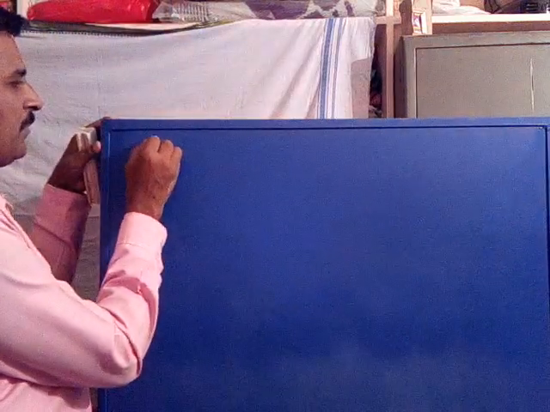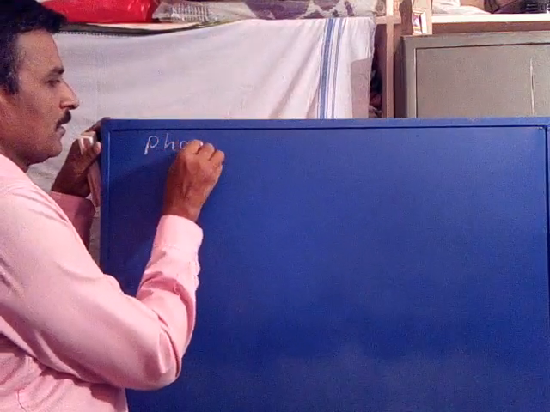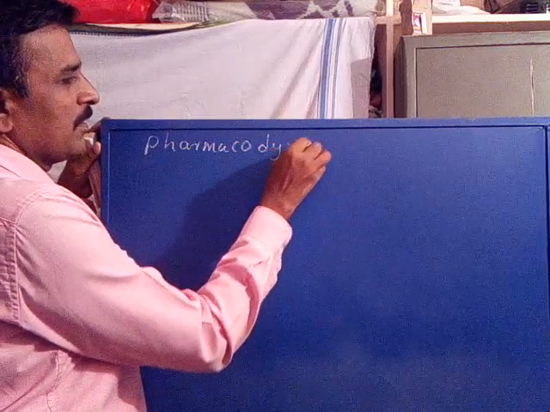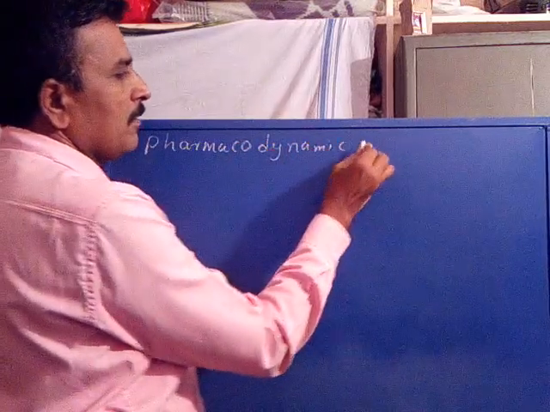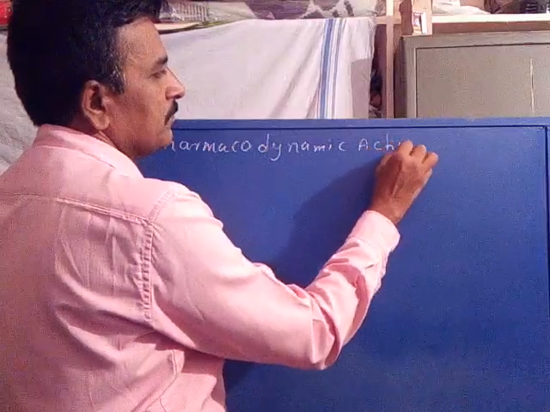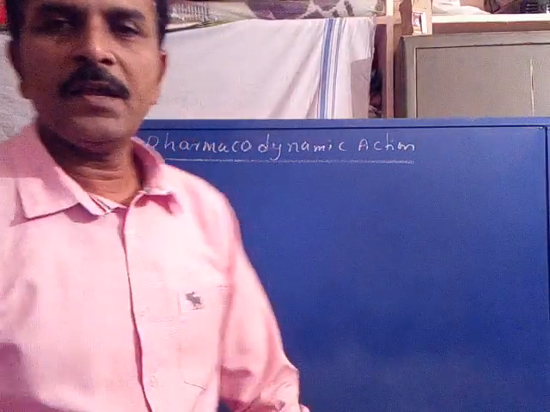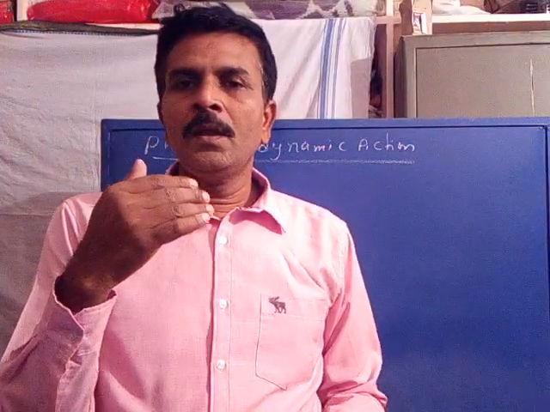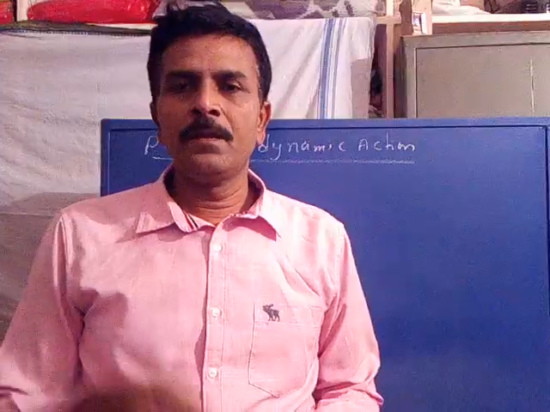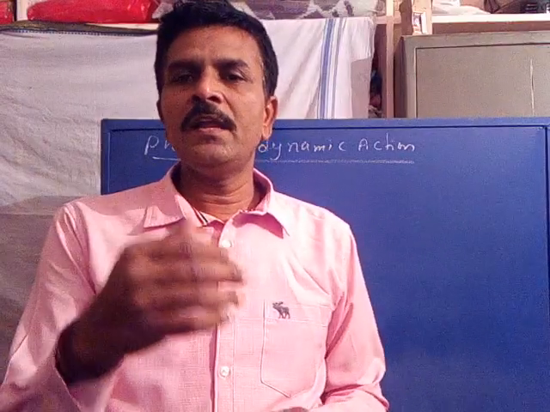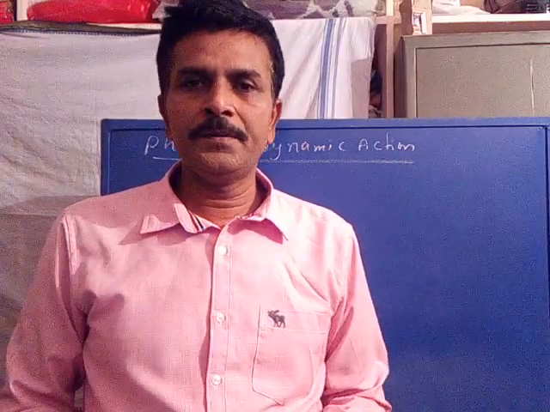Pharmacodynamic action of the drug. Now, these are the consequences that happen to a drug molecule after binding with its target.